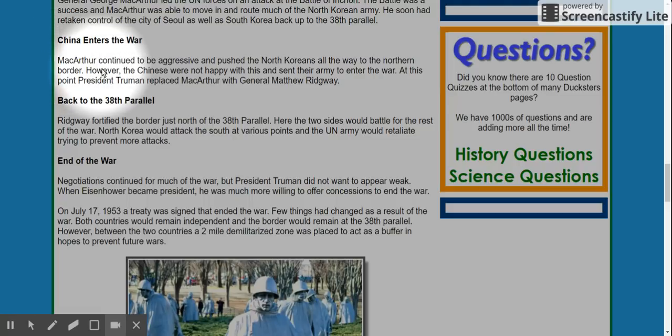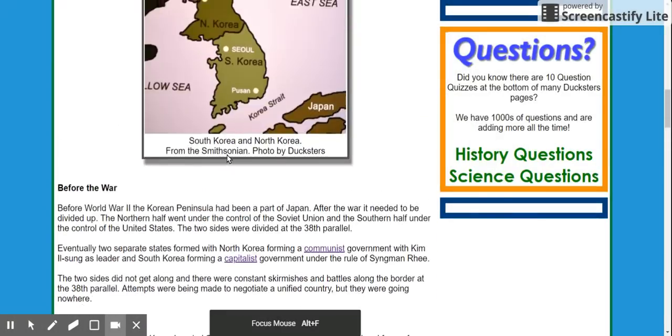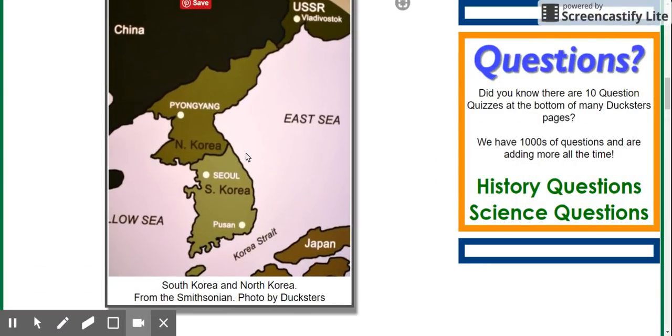We start pushing them back, and then we push them all the way up to the border of North Korea, right? Push the North Koreans all the way to the northern border. This is the same thing as the southern border of China. So again, the map here, you guys can see, right? North Korea pushed everyone down to about here. This is all that South Korea had left, right? But then the United States comes in, and we push them back